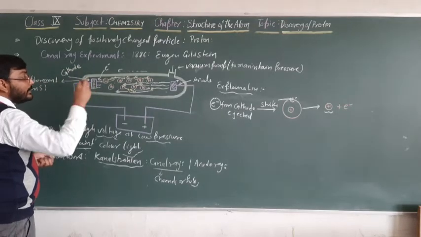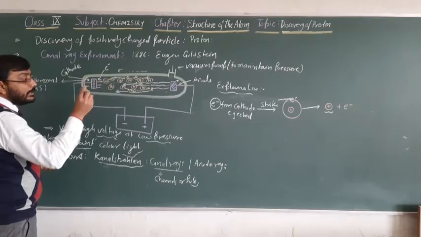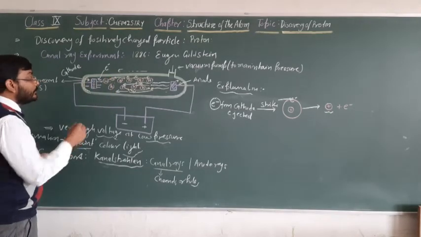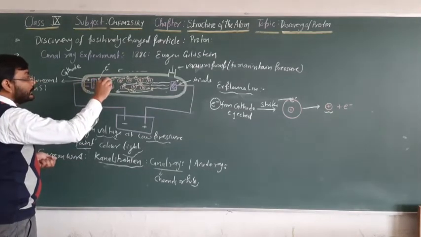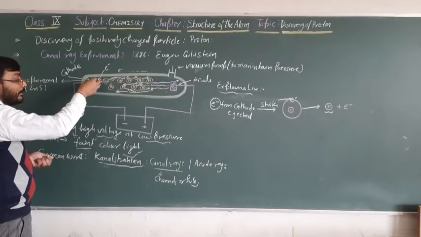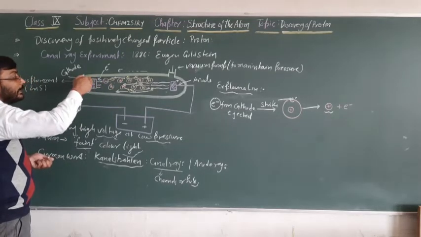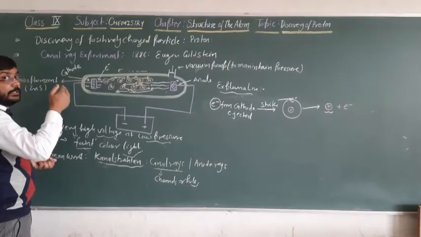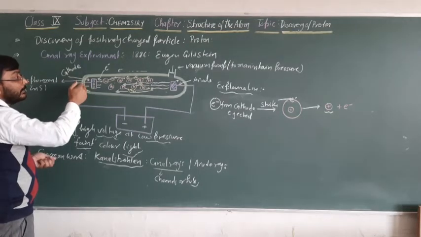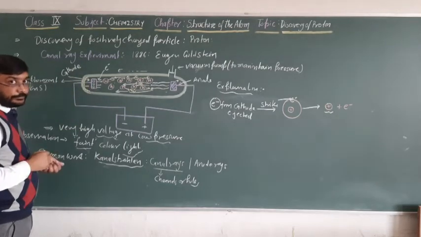Since the size of these charged particles was larger than the negatively charged particle, they were recognized after passing through the hole in the cathode plate. That's why he called them canal rays.